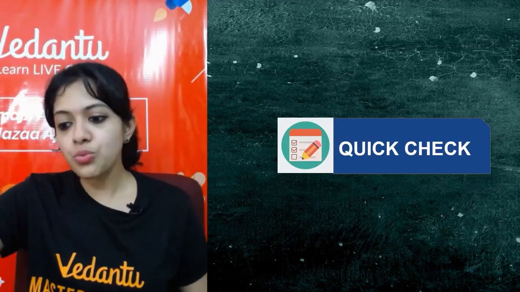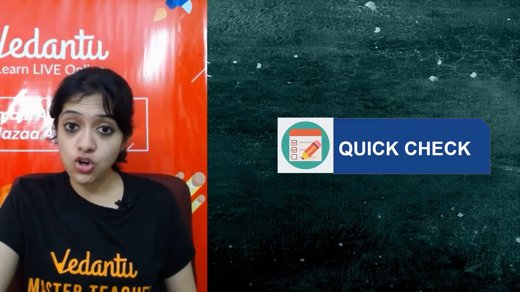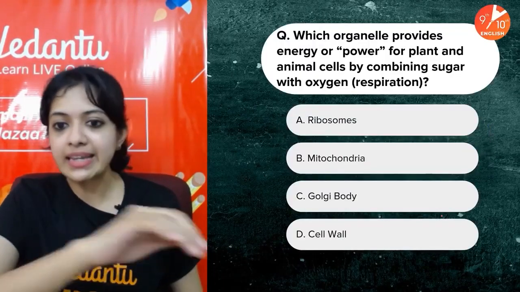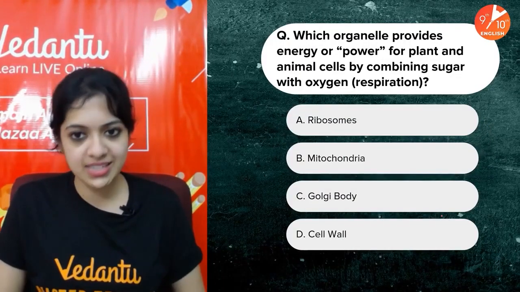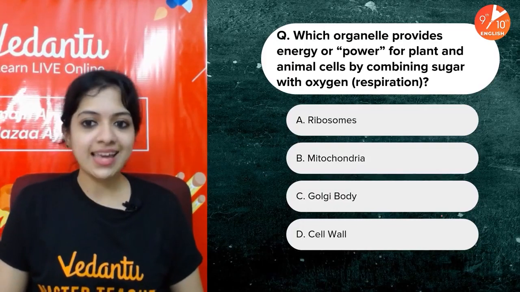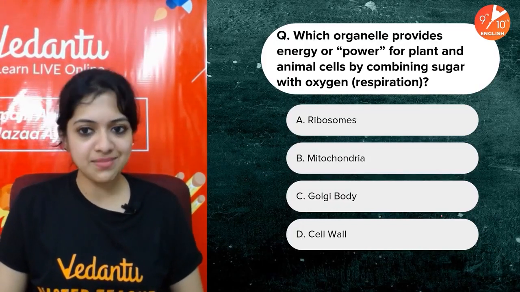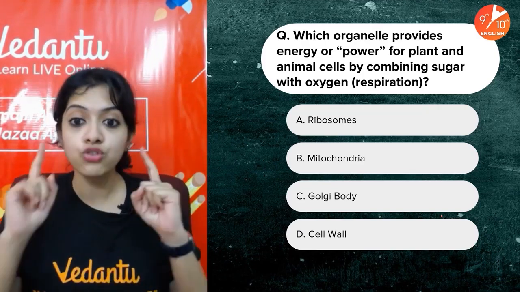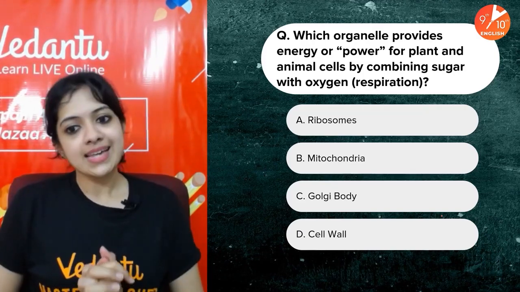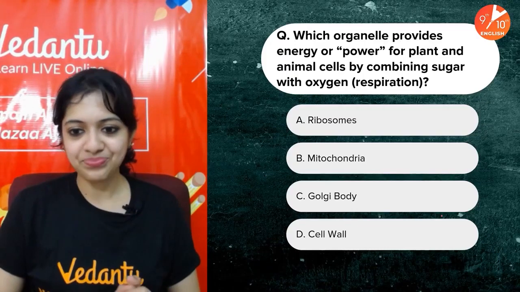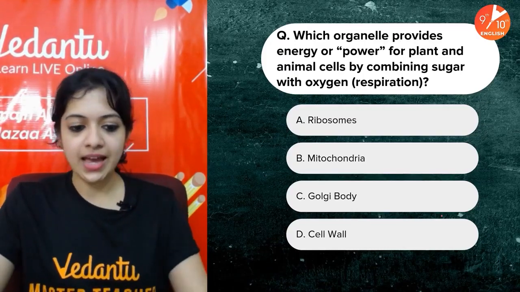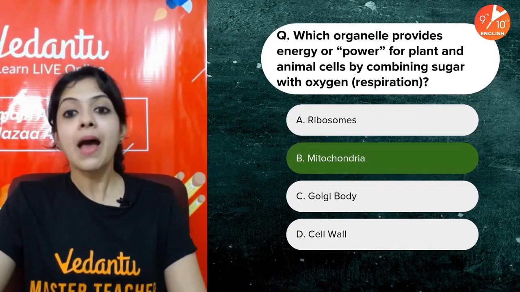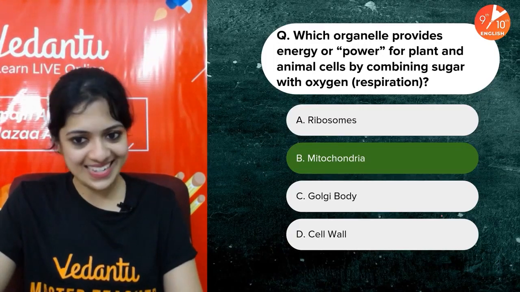And with that, we come to the end of teaching this chapter's contents. Let's quickly have a quiz and wind up for the day. Which organelle provides energy or power for plant and animal cells by combining sugar with oxygen? Respiration. Organelle involved in respiration. Yes, I have told you this. And your time is up. The answer is mitochondria.